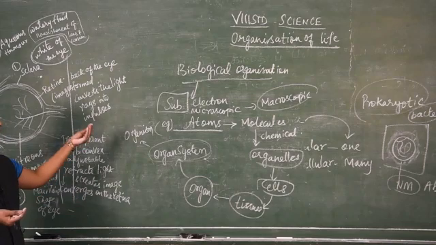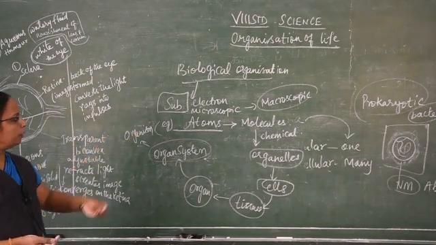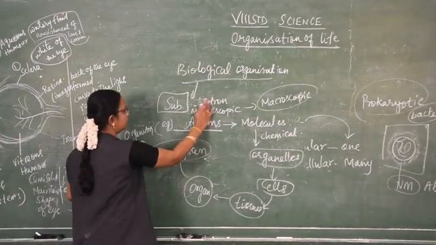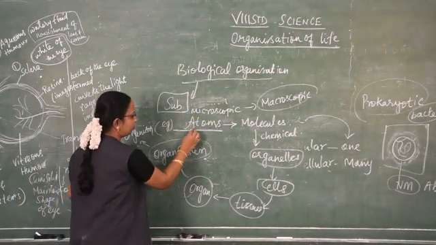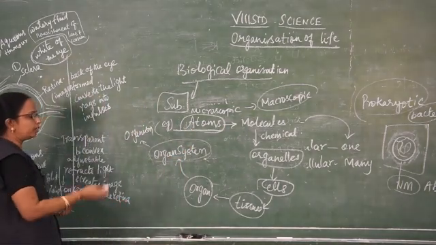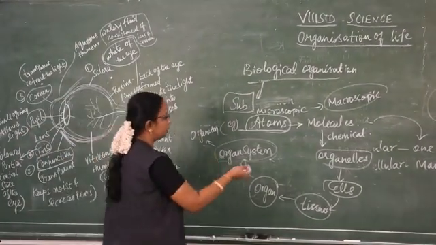So, from the sub-microscopic organism up to the macroscopic organism. Sub-electron microscopic means the atoms are there. Atoms are very minute particles. So, atoms combine together and what they form is molecules.